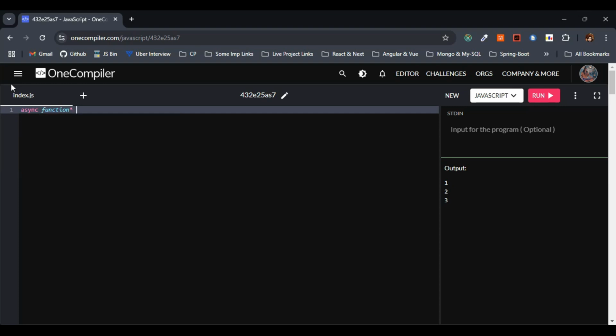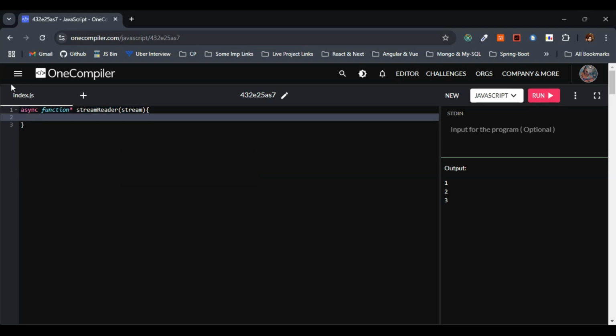We are going with a generator, right? So let me make use of the star here. Let me give here stream reader. So I'll just give the function name stream reader. This will be relevant for this example, right? So we are going with reading a stream. So let me pass the parameter stream here.